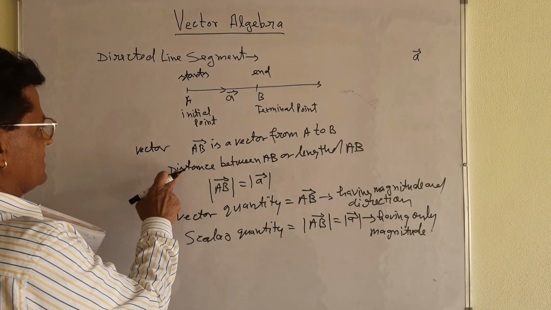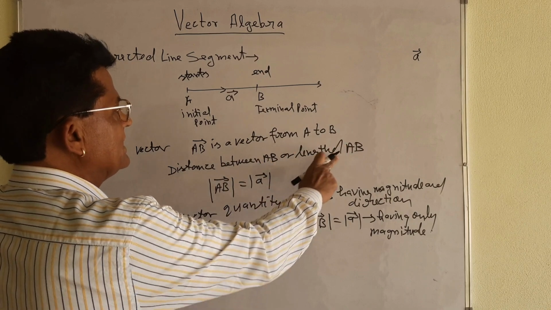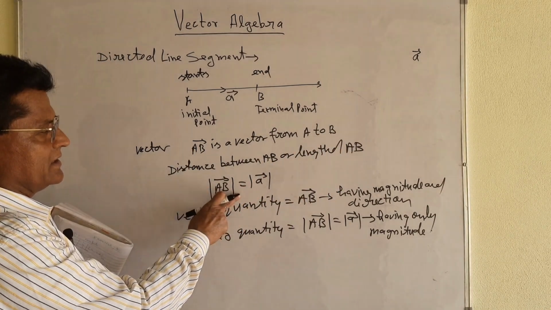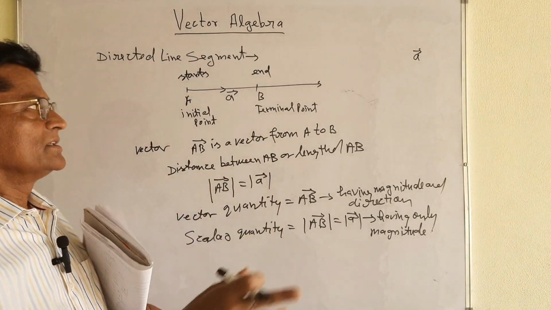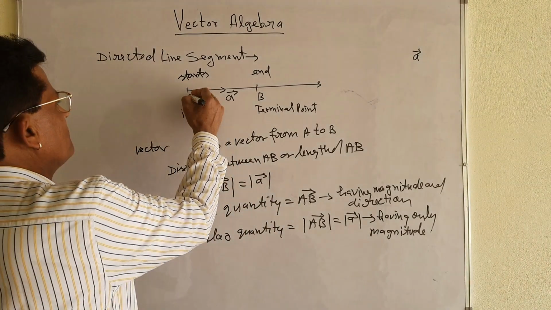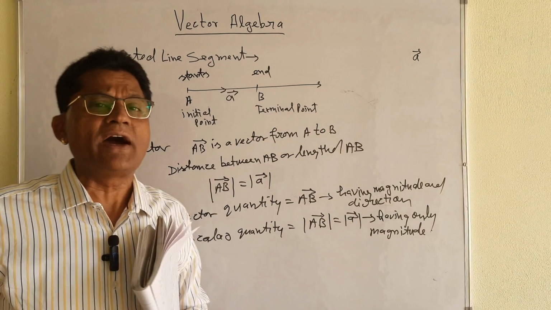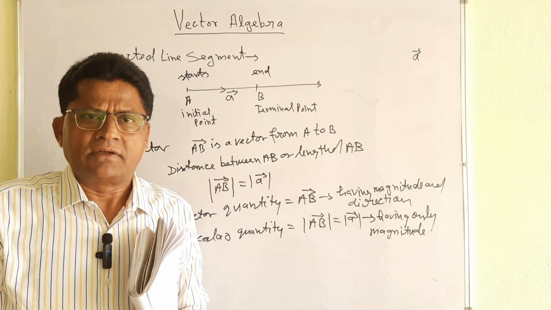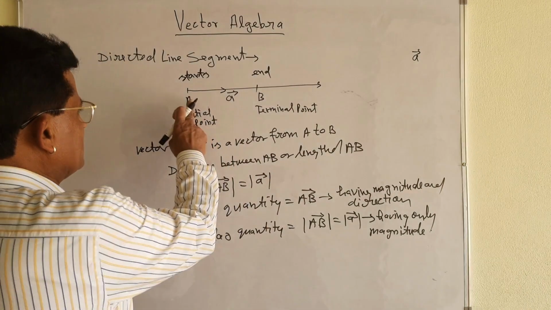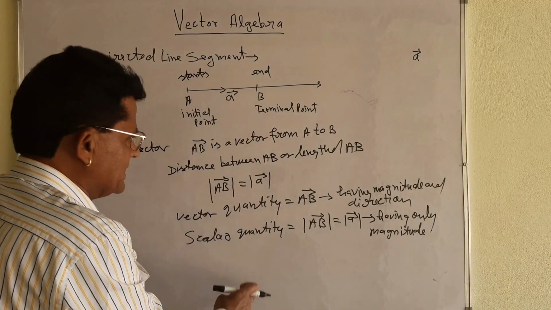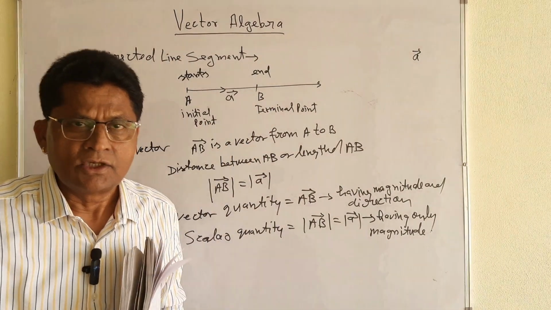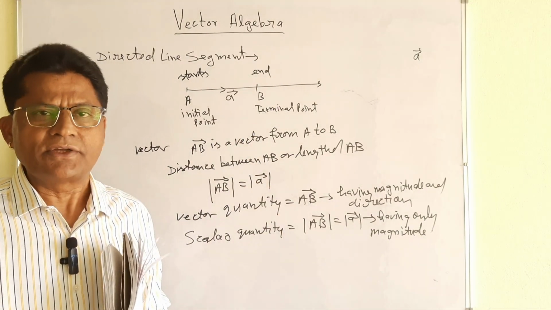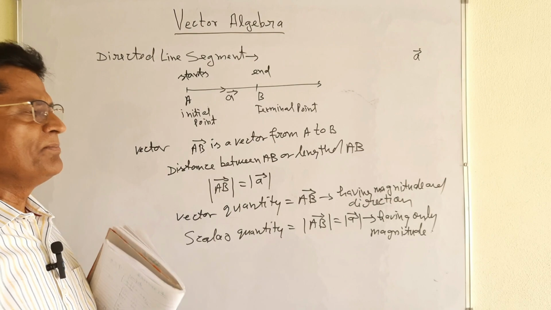Scalar quantity means this distance between A and B, the length of AB, that is a scalar quantity. Like that, suppose the distance from point A to B is 5 meters or centimeters, whatever it may be, that is a scalar quantity. And this is the vector from A to B. Clearly I have explained over here, you must know the initial things, then only you can understand the vector chapter, because that is very important.